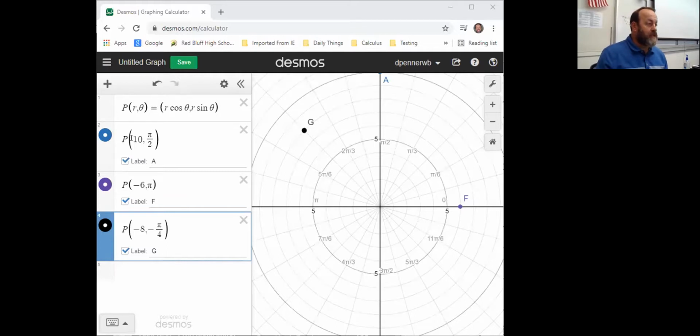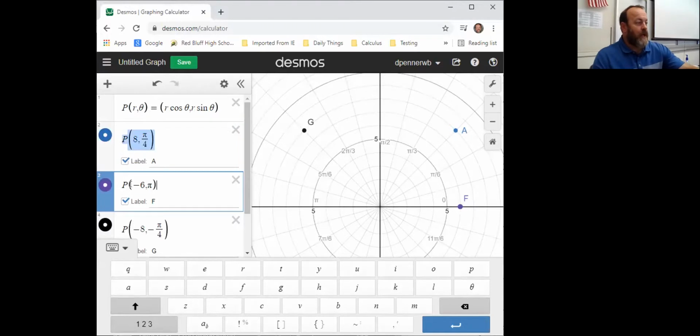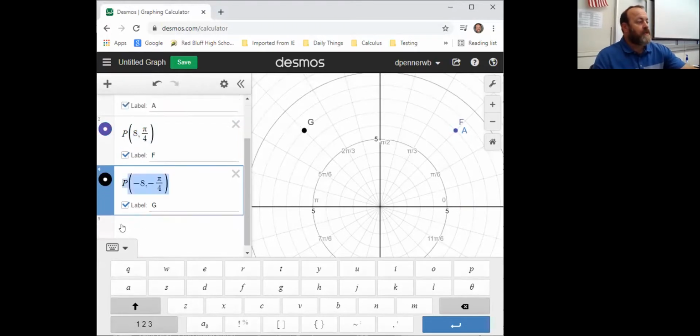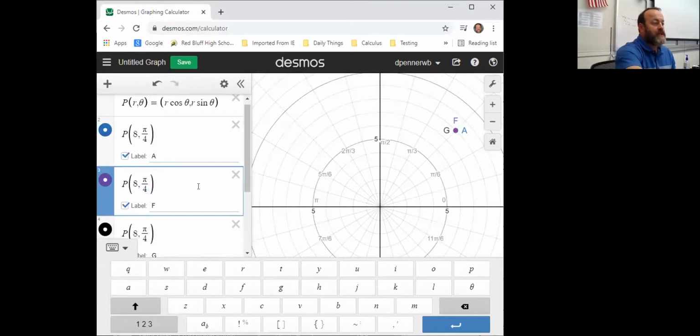So let's go ahead and see how those play out. So my coordinates were 8 at pi over 4. So I've got this point A right here. And then I'm going to go ahead and clone all of these so I don't have to keep retyping them. But we had 8 at pi over 4, and then we tried 8 at negative 7 pi over 4. And let's see if that actually landed in the same place, and it did. And then we tried 8 at 9 pi over 4.